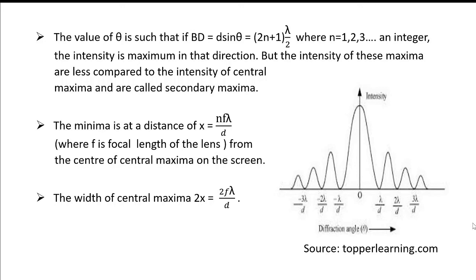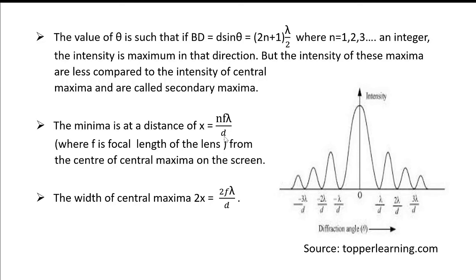Further, it may be noted that the minima is at a distance of x equal to n f lambda divided by d, where n represents the order of diffraction, f is the focal length of the lens, lambda is the wavelength of light illuminated, and d is the width of the slit.